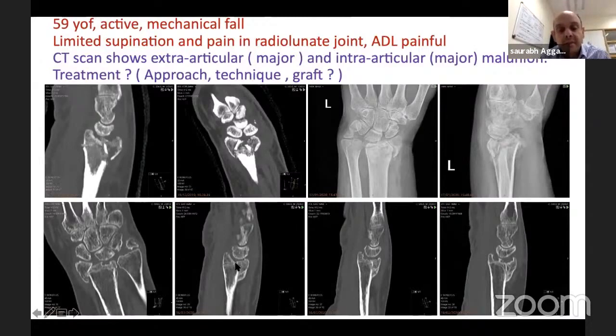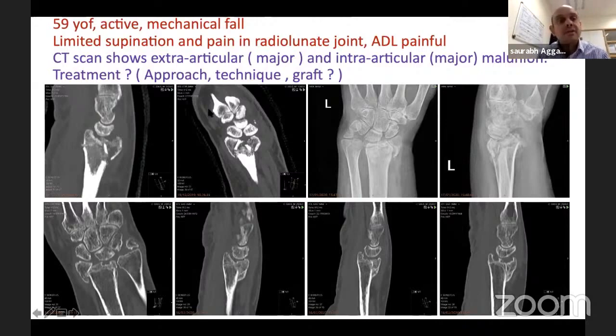What it shows is there's a step here. As you go further, it becomes more wavy, more irregular, and look at what's happening here. So why radiolunate fossa and not radioscaphoid? Load transmission is through the radiolunate fossa. If that becomes arthritic and clinically painful, we are duty bound to do something. Whereas in a radioscaphoid fossa, because the force transmission is not that much, you can get away with arthritis. Patients are not symptomatic. So radiolunate fossa is very important.